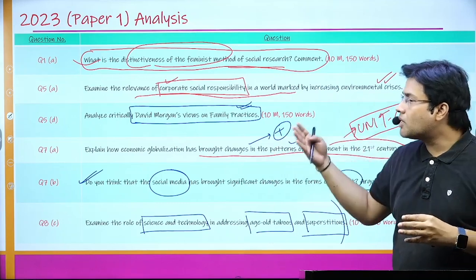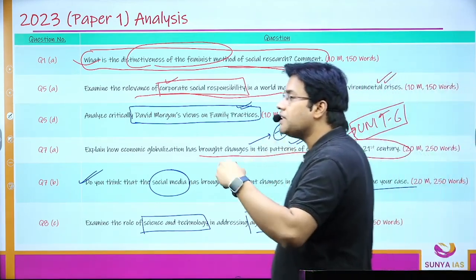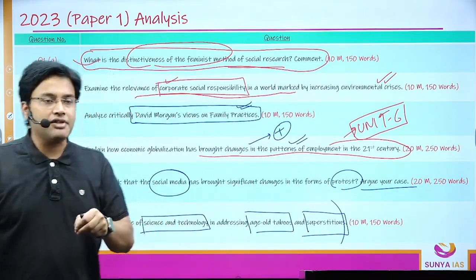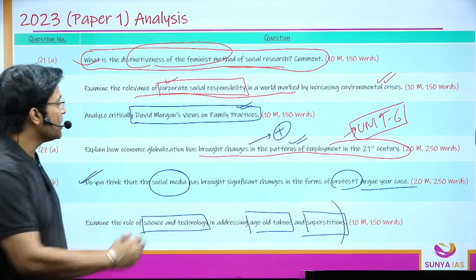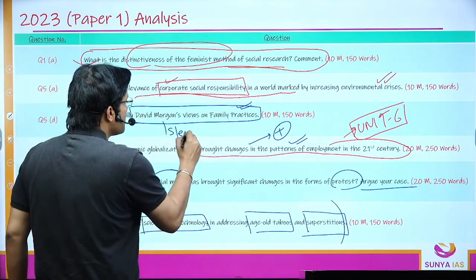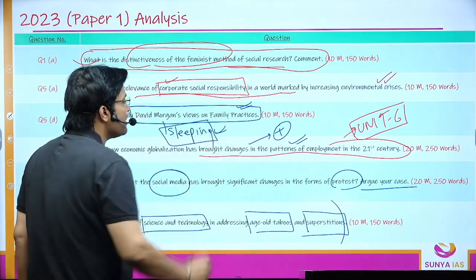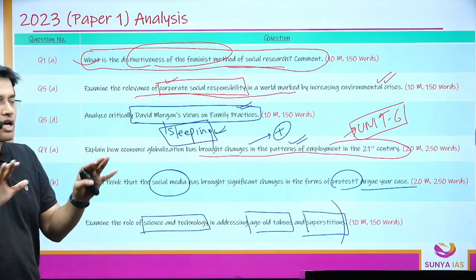Then you can also talk about various practices, like how to understand the family through various kinds of passive activities, not the active activities. Passive activities, even just like sleeping. Sleeping is one of the passive activities. So if you want to understand the family, you can observe their sleeping patterns, like what are the sleeping places for different kinds of members, how they are sleeping.